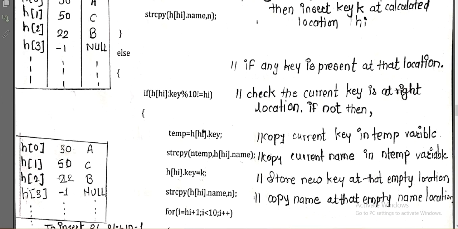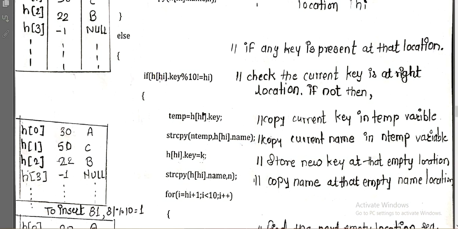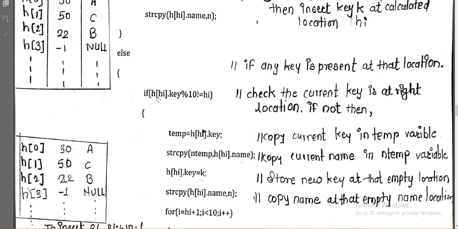So here we are checking whatever the current element is. This first thing is checking the current element, right? Now that current element has its original index. For example, if there is 50, I will check 50 mod 10, which is, sorry, 0. 50 mod 10 is 0, and for example my hi is 1. So 0 is not equal to 1.